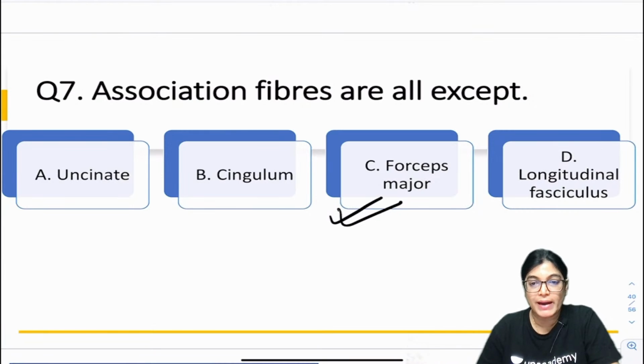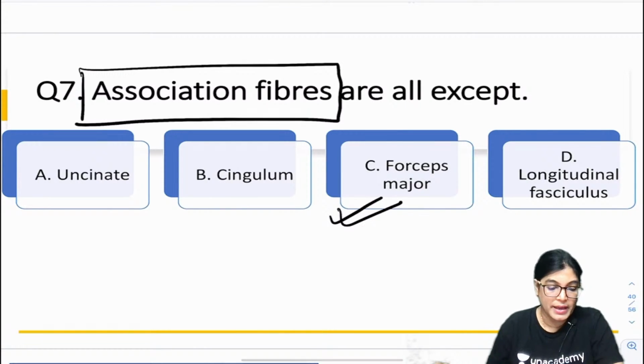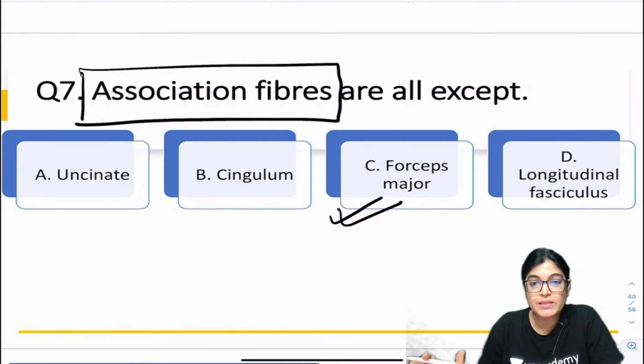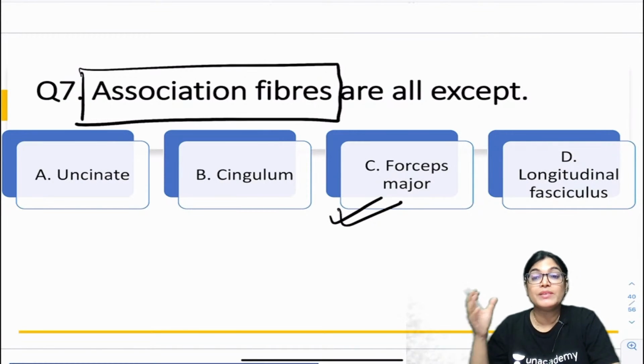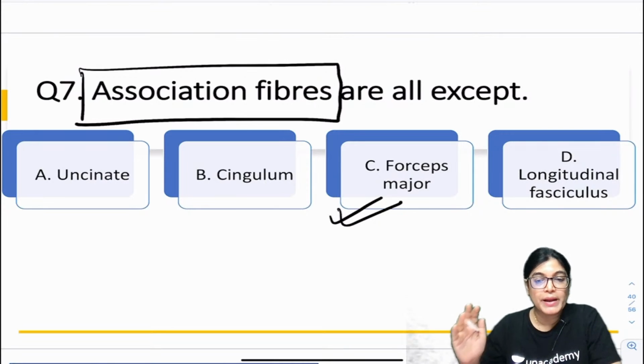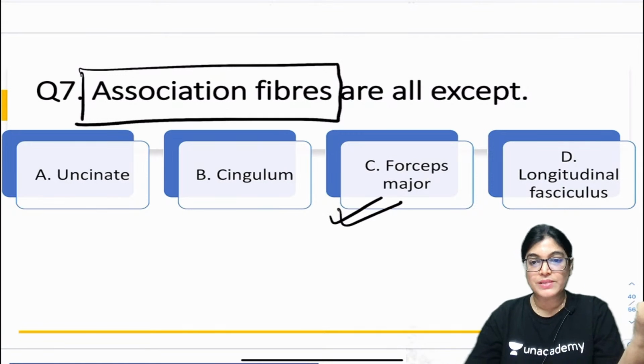These are made of white matter, okay, and they connect different areas of the brain. So there are three categorizations of the fibers. What do you mean by the term association fibers? The term association fibers means connecting different areas of the brain within a single hemisphere. Our brain has two parts, the right cerebral hemisphere and the left cerebral hemisphere.